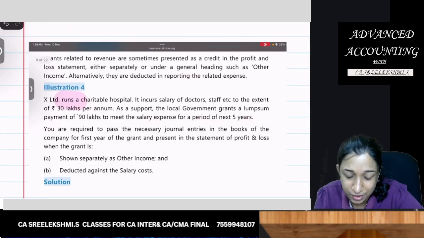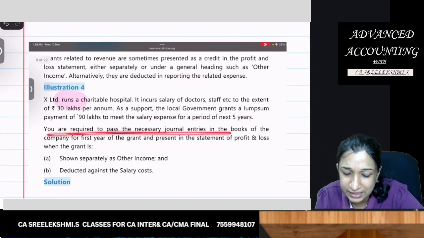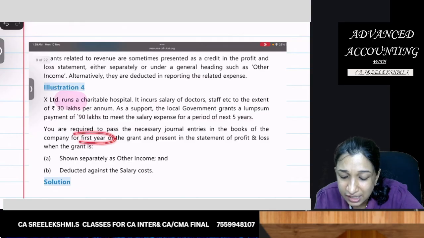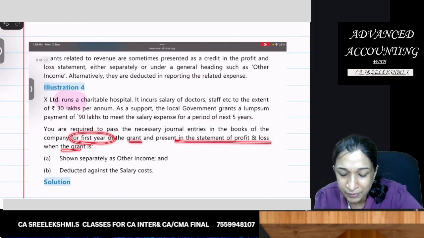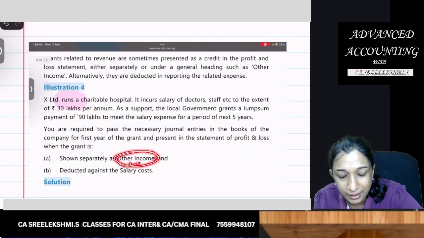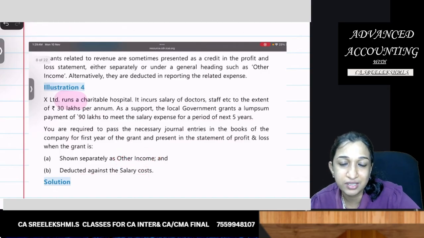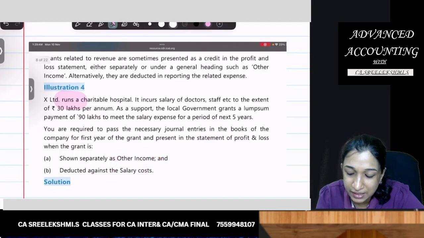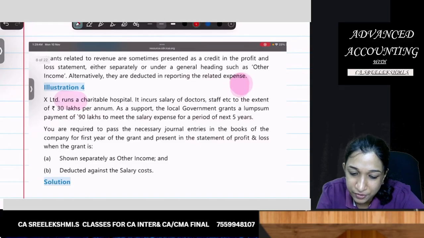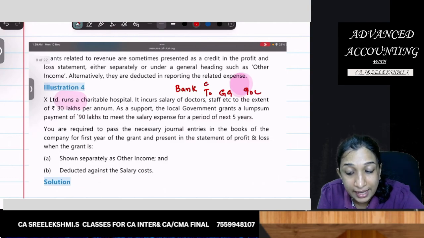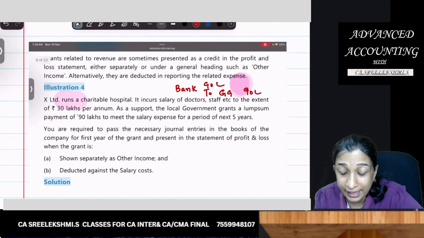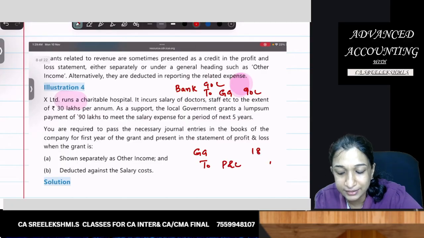As per the standard, you are required to pass journal entries of the company for the first year of grant and present in the statement of P&L if the grant is shown as other income or deducted against salary cost. So I have two options. My first entry is bank to government grant, 90 lakhs. The next entry, government grant to income P&L, 18 lakhs.